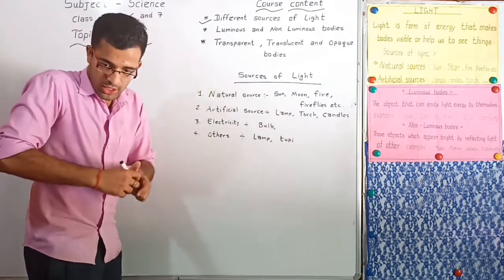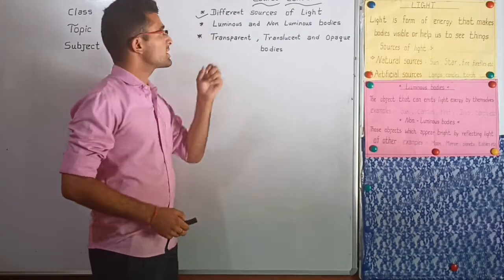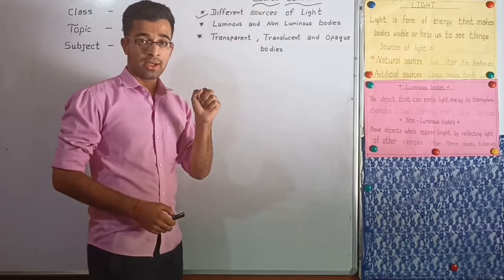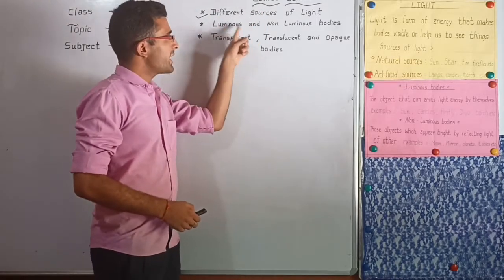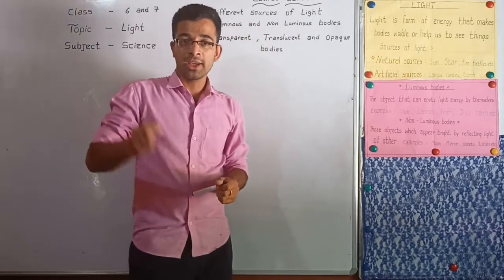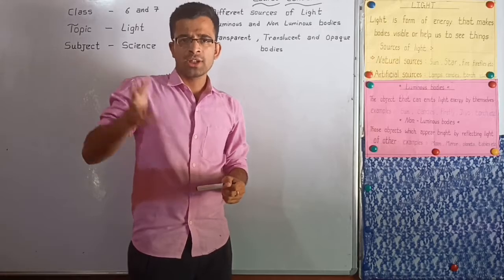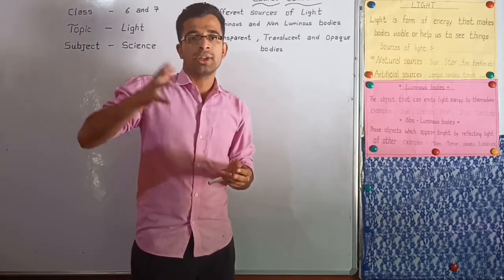Okay students, now move on to the next topic. Students, we have discussed different sources of light. Now we are going to discuss luminous and non-luminous bodies. Students, do you know what is a luminous body? Yes, those bodies which produce their own light are called luminous bodies.